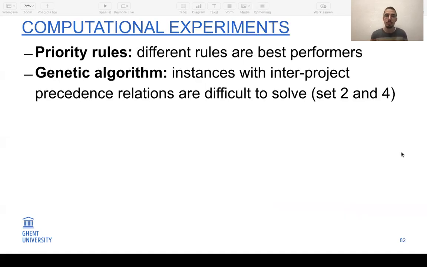So we also tested again the priority rules and the genetic algorithm from the previous chapter. And we observed for the priority rules that by adding these new characteristics into the data sets, other rules become the best performers. So again, it's important to look at different data sets and different characteristics before we draw conclusions about which rules are best. Also, looking at the genetic algorithm, we saw that the instances with inter-project precedence relations, so sets 2 and 4, are the most difficult to obtain good solutions. While for the other 2 data sets, the genetic algorithm performed quite well.